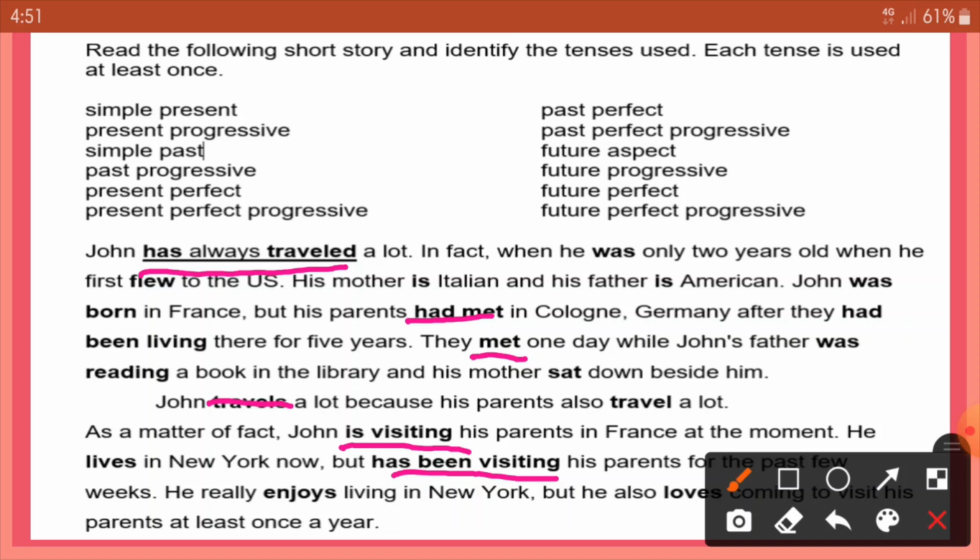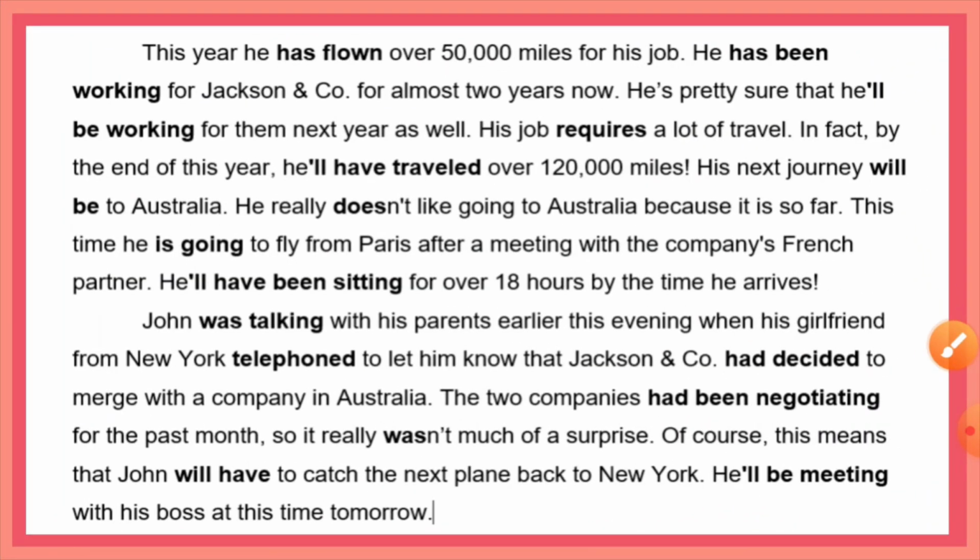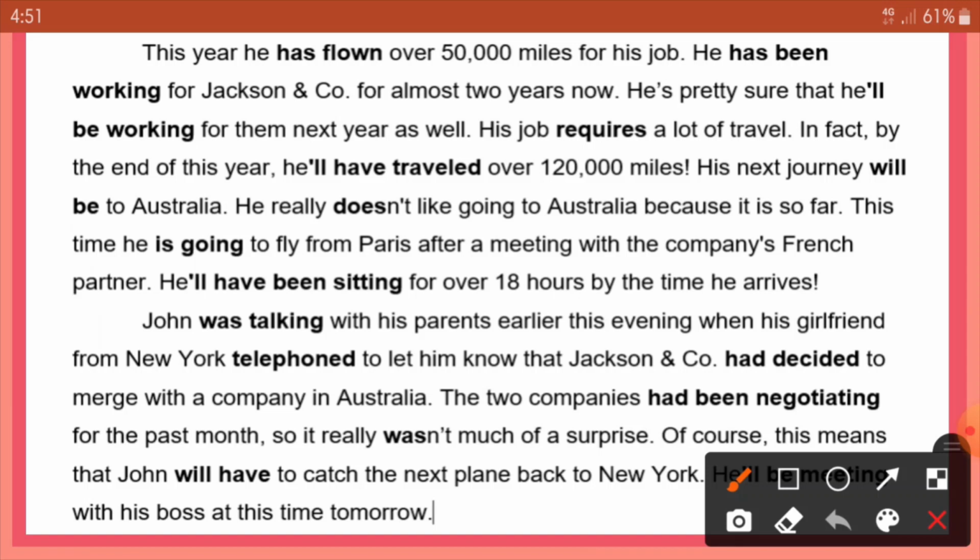year. Now let us look at some of the underlined verbs in this passage. Here you see that a verb travel is used in three forms. First is has traveled. Then down you see here travels. On the next page you see here it is used as will have traveled.